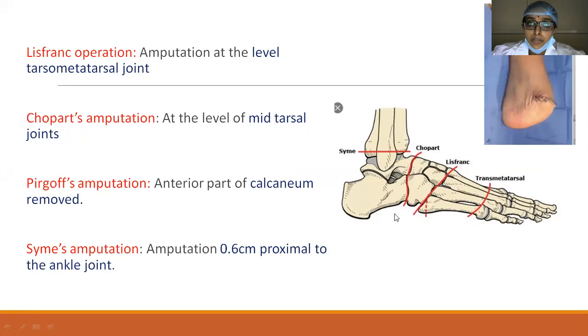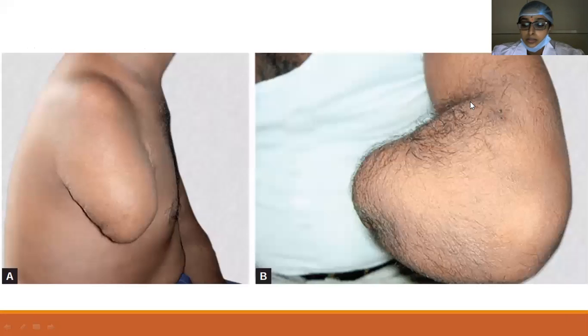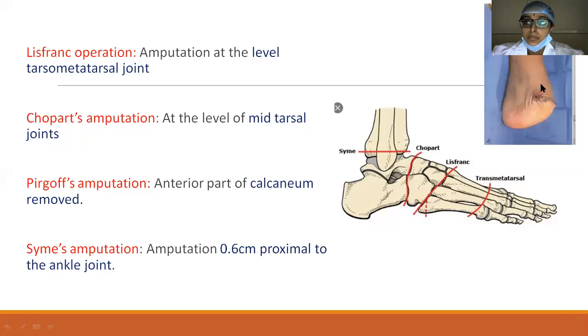At the level of the mid-tarsal joints, we have Chopart's amputation. Pirogoff's amputation is one where the anterior part of the calcaneum is removed. Then there is Syme's amputation, where the amputation is done about 0.6 centimeters proximal to the ankle joint. Here you can see the picture of the stump of the Syme's amputation.